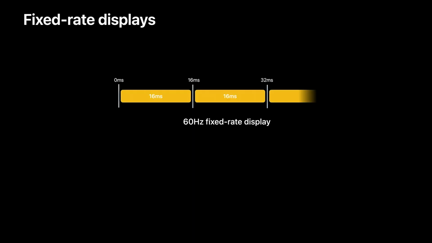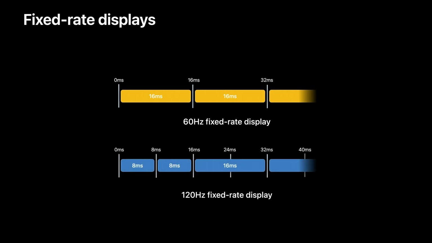But first, let's take a quick look at how a fixed rate display works. Here's a diagram showing frames being delivered to a 60 Hz display. Each frame is presented to the display, where it stays for 16 milliseconds before the display is refreshed. If there's a new frame drawn by your Mac ready in the frame buffer, then that new frame is presented. Otherwise, the previous frame is shown again. Looking at a 120 Hz display, you see that though we've doubled the refresh rate and thereby halved the interval each frame can be on screen, it behaves the same way, just faster.